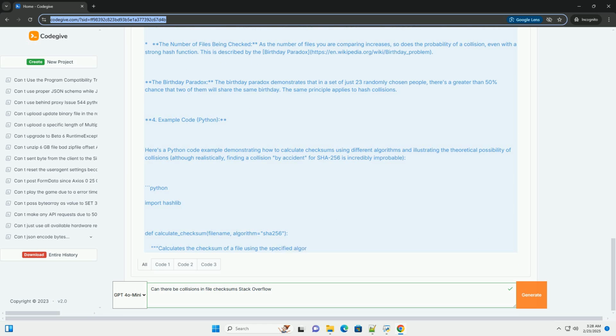Choosing the right algorithm: select a hash algorithm that is considered cryptographically secure. SHA-256 and SHA-512 are currently strong choices. Avoid MD5 and SHA-1. Salted hashes: to further mitigate the risk of collisions, especially in password storage, techniques like salting are used. A salt is a random value added to the input before hashing.